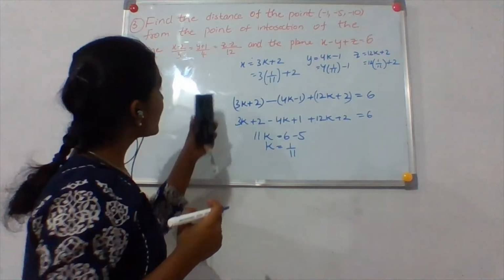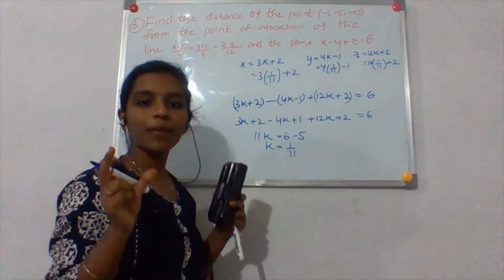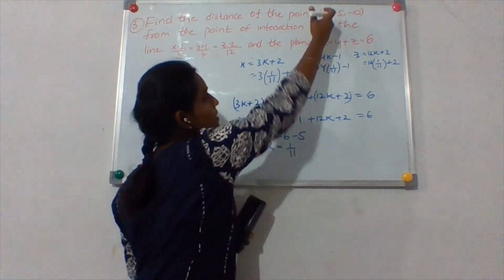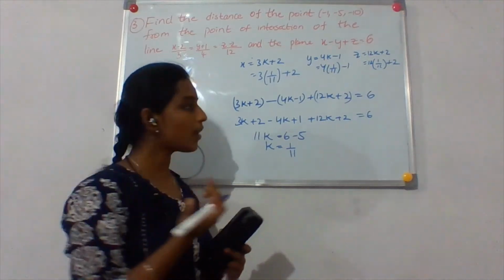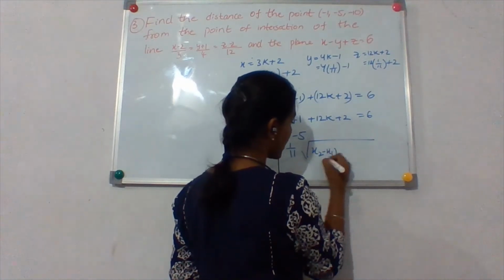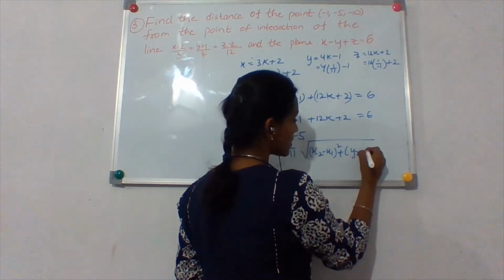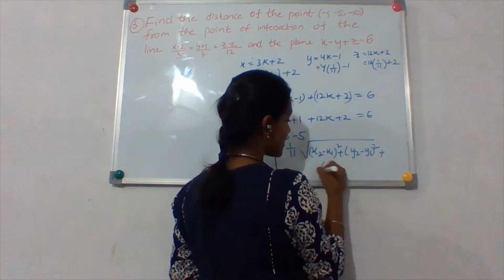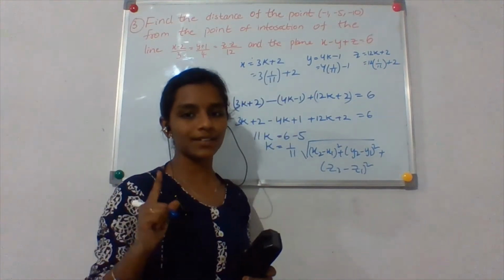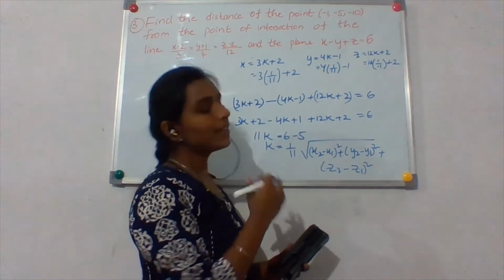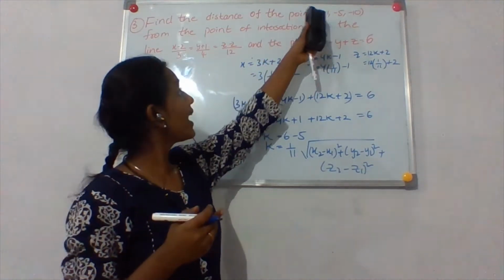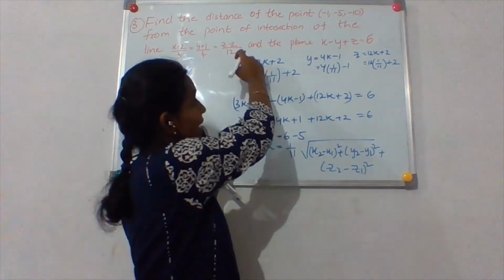Okay. So after getting the values of x, y and z, I'll get the point of intersection of the line and the plane. And from that point, I can find the distance of these 2 points. You already know the distance formula. I'll write it for you. The distance formula is the square root of (x2 minus x1) squared plus (y2 minus y1) squared plus (z2 minus z1) squared. We have discussed this formula in my first 3D geometry class. Okay. So in that procedure, you can find the distance between the given point and the intersection of these two, that is this line and the plane.